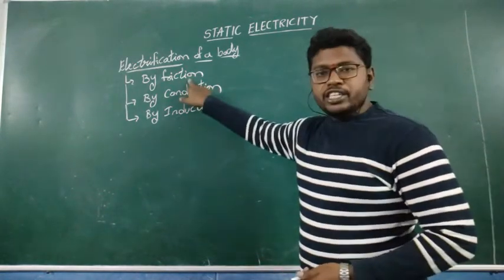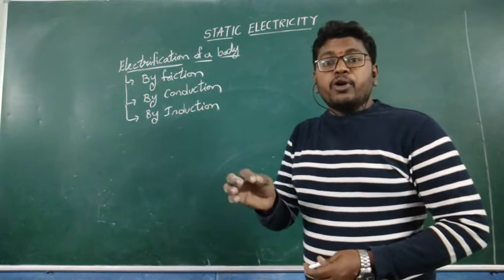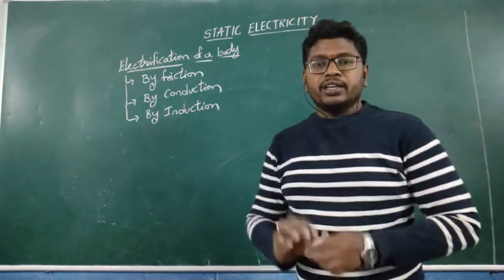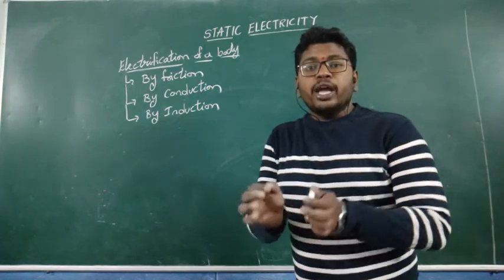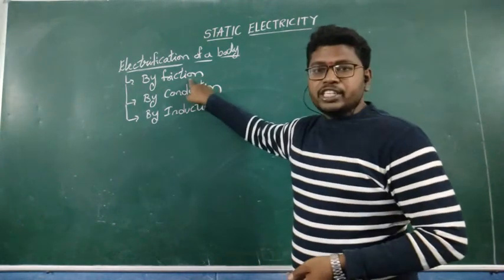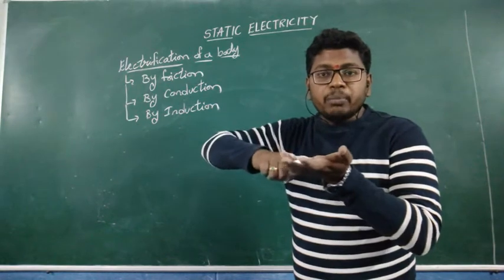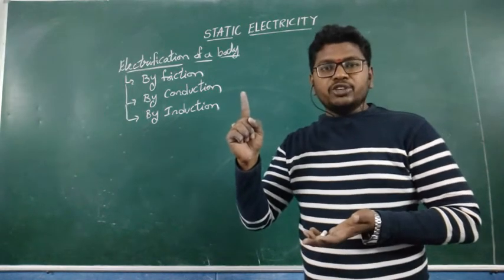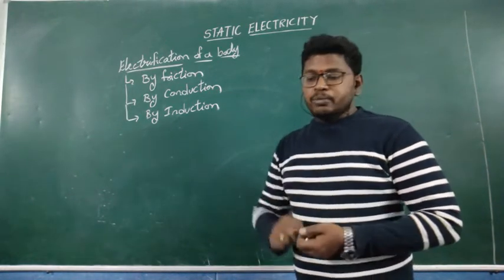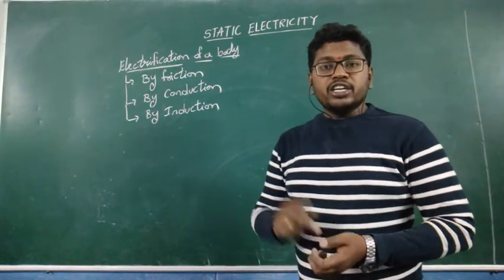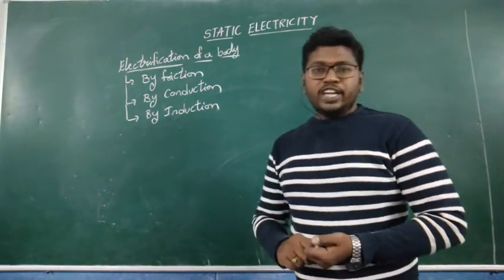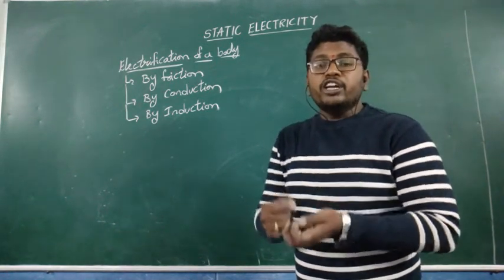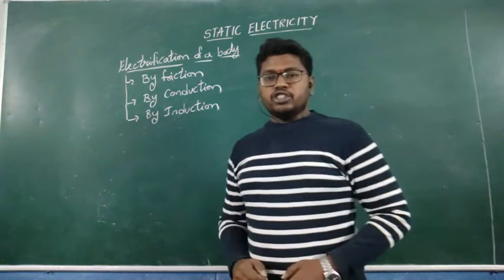By friction is nothing but the process of converting an uncharged body into a charged body by rubbing. Whenever a glass rod is rubbed with a silk cloth, the glass rod acquires a positive charge, and the silk cloth acquires a negative charge. Yes or no? Here, whenever you rub, only then the uncharged body is converted into a charged body.